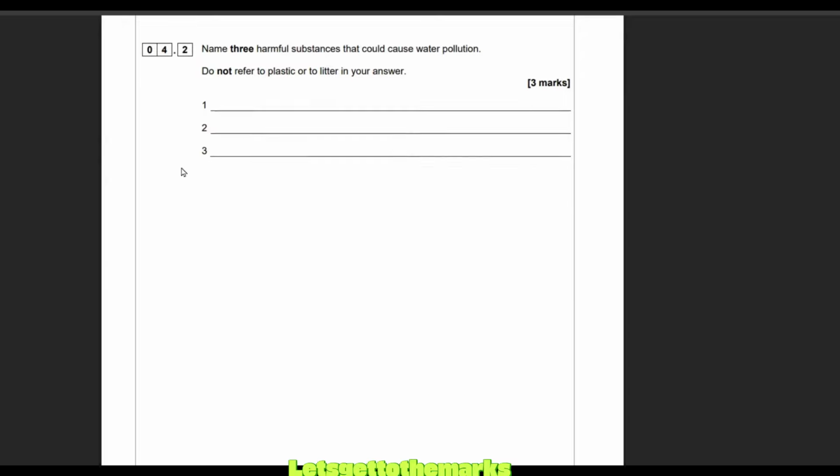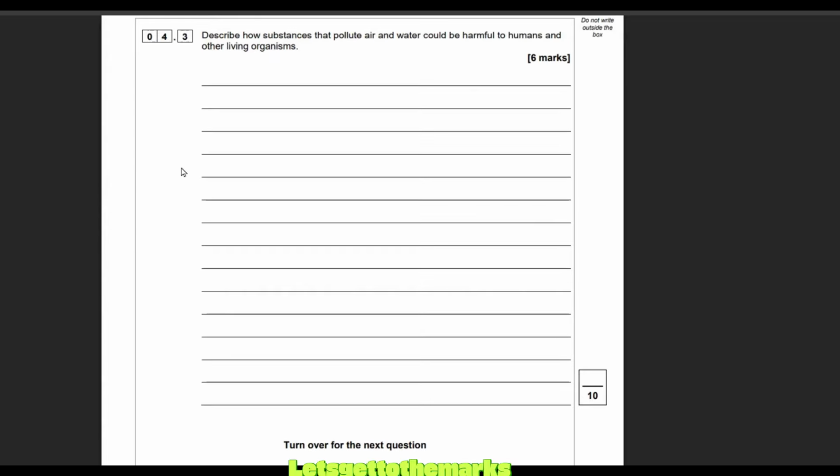Right. Let's zoom. Oh, it's another six marker. Oh, we love it. Not. 4.3. Describe how substances that pollute the air and water could be harmful to humans and other living organisms. Right. They've set us up for this by us talking quite a bit about stuff. So that's great. We've got loads of information earlier in this question that could get us through here.